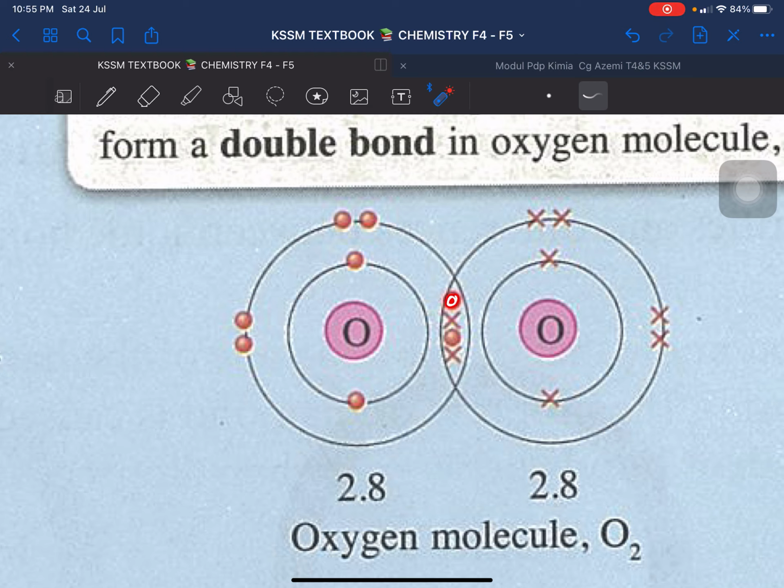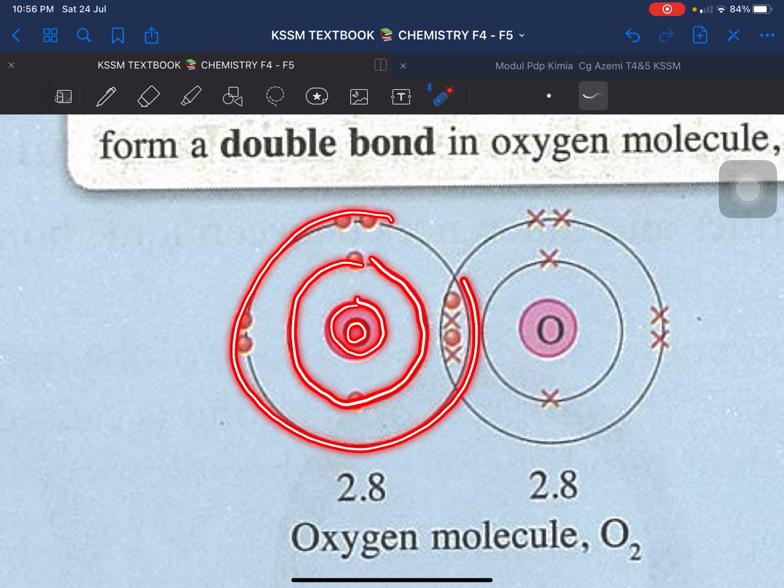Jadi beginilah, you have to draw like this. Once again, I would like to remind you, tidak semestinya mau ikut dalam buku teks beginilah. You want to do all bulat-bulat, asalkan ada 4 pun boleh. Okay? So I hope you understand. Lukis dulu dia punya simbol, and then give it nucleus, give it the first shell, and the second shell, don't forget to cross it. Okay? Mesti mau cross. Bergabung kan? So, kasih kongsi lah dia.